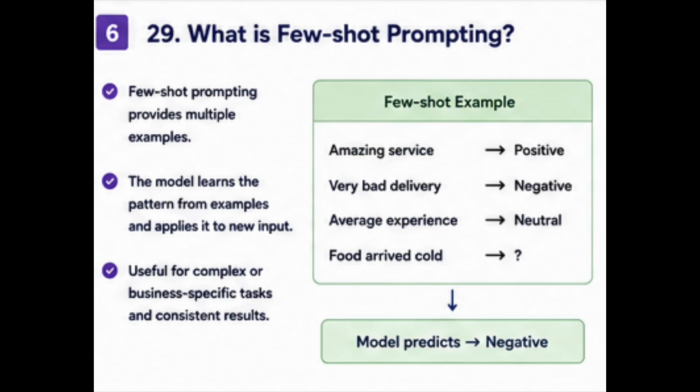Few shot prompting means providing multiple examples in the prompt. For example, amazing service, positive review. Very bad delivery, negative. Average experience, neutral. Now, food arrived cold. Is it positive, negative, or neutral? The model looks at the examples and identifies the pattern. Few shot prompting is especially useful when the task is business specific, the output format is unusual, the classification rules are complex, or we need consistent results. For example, a company may have its own categories for customer complaints. Instead of explaining every rule in detail, we can provide representative examples.